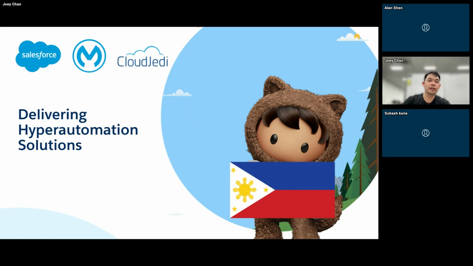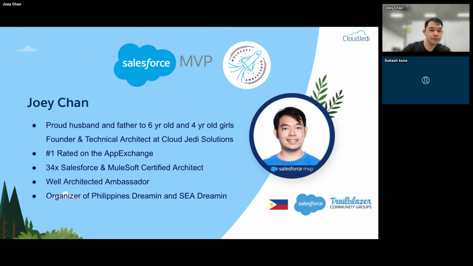So just to give a quick introduction of myself. I am Joey Chan. I'm a proud husband and father to a 6-year-old and 4-year-old girls. We're actually traveling here in Tokyo right now and was given this opportunity to actually speak in the MuleSoft Meetup.